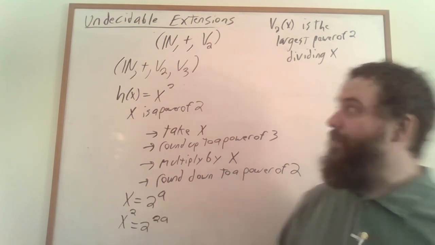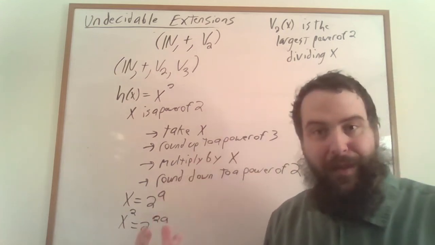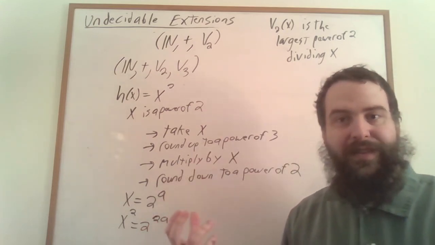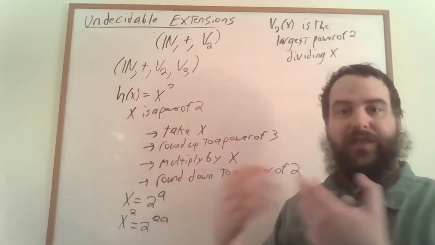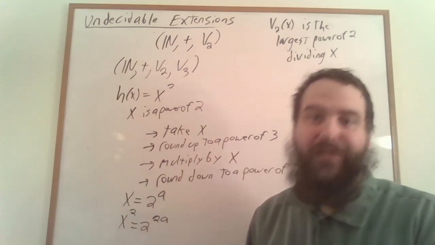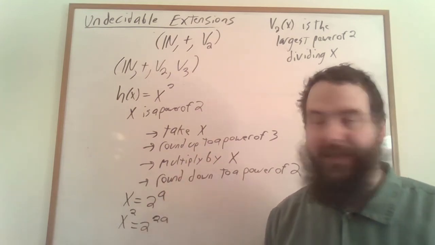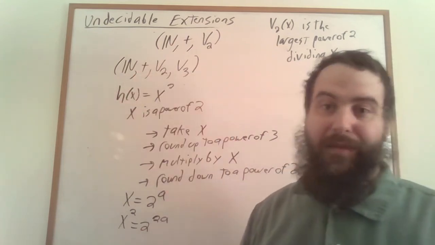In other words, having access to v2 and v3 allows us to talk about doubling in the weak second order theory of one successor, which allows us to talk about addition, which allows us to talk about concatenation, which allows us to talk about addition and multiplication, which allows us to talk about Turing machines. And so this structure here has an undecidable theory.